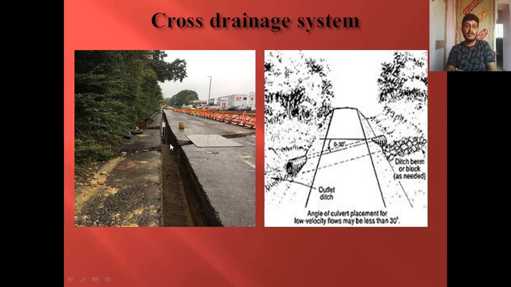So now the water coming on this surface will be collected and carried to the next side drain. From that point it will be diverted again. Like this, at regular intervals, these cross drainages are provided. So that makes the third component of the surface drainage system. With that, the theory part on surface drainage system is completed.